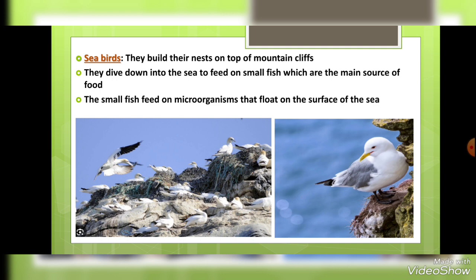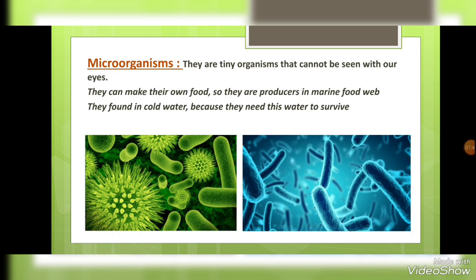And the small fishes feed on what? They feed on the microorganisms which float on the surface of the sea. So the surface of the sea contains microorganisms, which are the main food for the small fishes. And teacher, you're saying microorganisms. What is meant by microorganisms? Microorganisms are tiny or small organisms. They are very small. We cannot see them with our eyes. They are very, very small organisms that cannot be seen with our eyes.